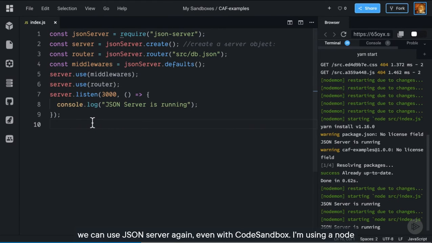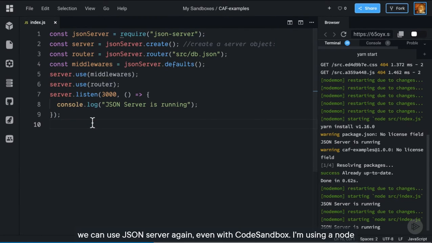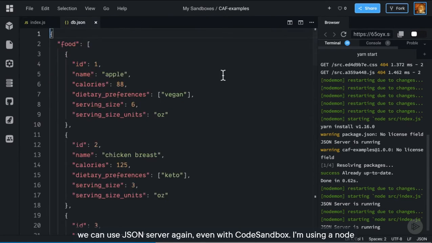I'm using a node container template, which basically gives you your own server running within a container, terminal access included. I've also already added the code necessary to get JSON Server up and running. I'm using the same db.json file that we used in console log my food just for simplicity's sake.